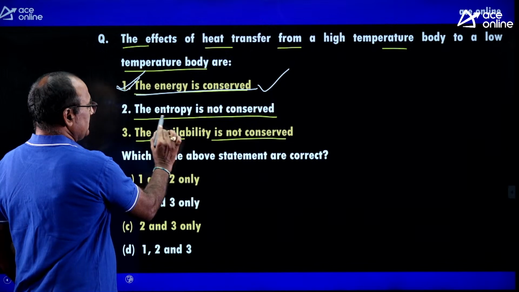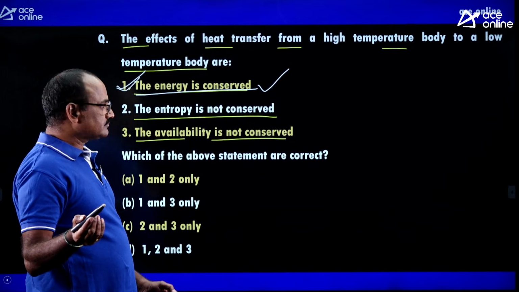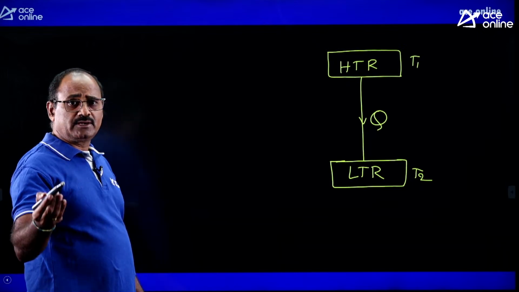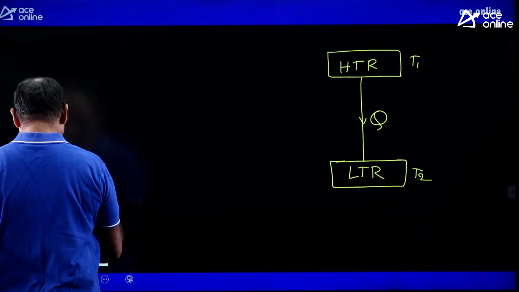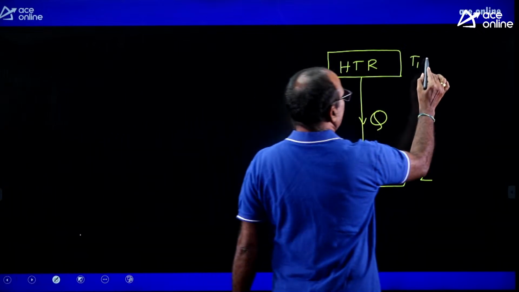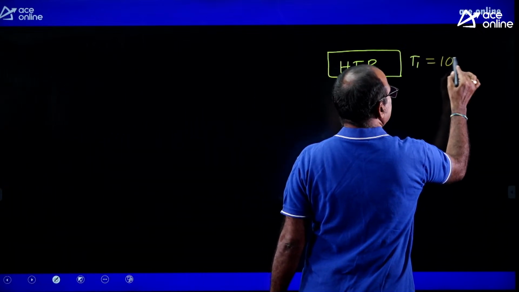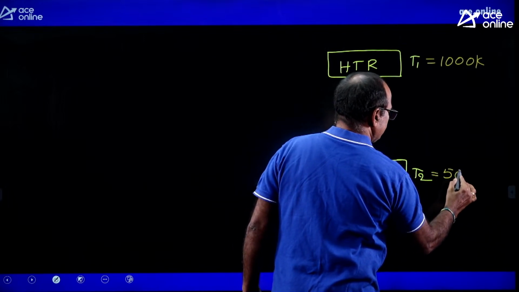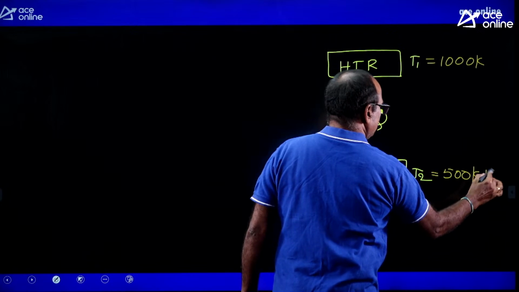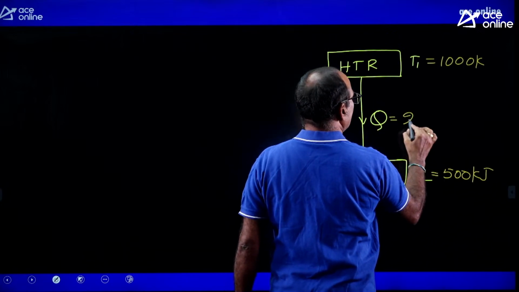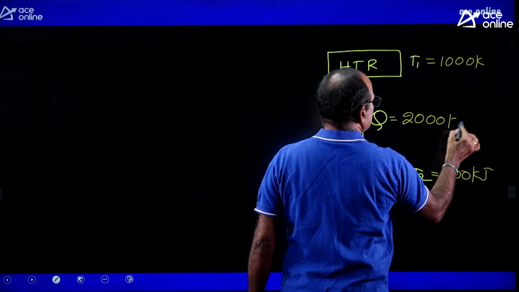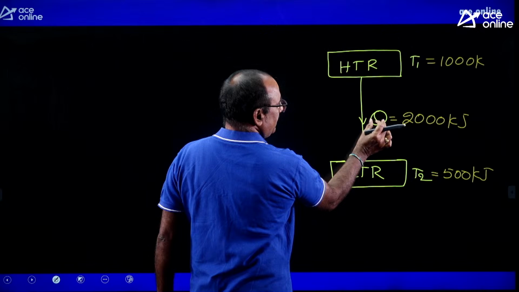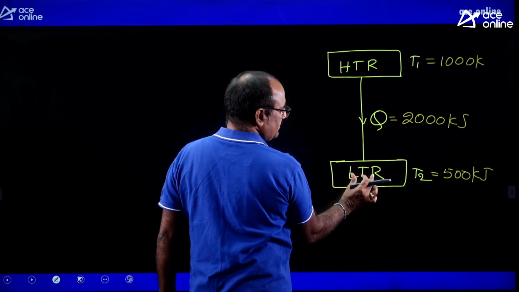Now look at the second statement. The entropy is not conserved. Entropy is not a conservable quantity, right? Because entropy is going to increase. Let us say, for your better understanding, T1 equal to 1000 Kelvin, T2 equal to 500 Kelvin. The heat transfer Q equal to 2000 kilojoules. Now this heat transfer Q is positive with respect to low temperature reservoir.